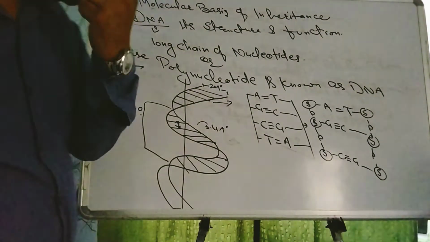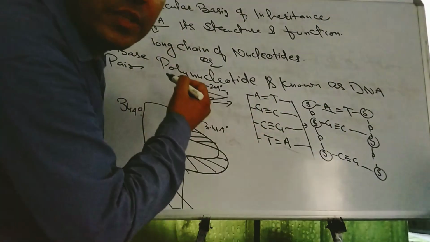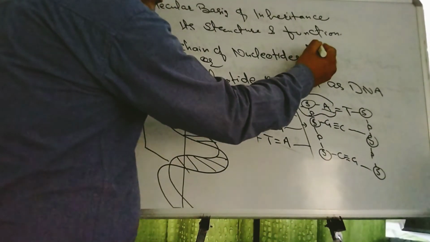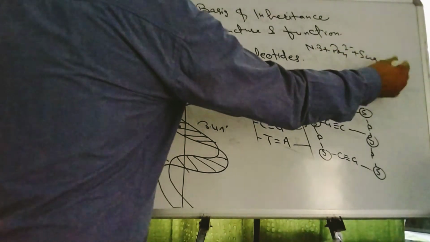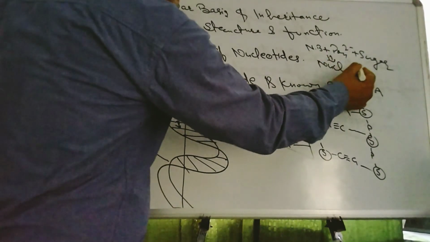Now if you look at this diagram, this is a nitrogen base, this is sugar, this is phosphate, and when they group together, nitrogenous base plus phosphate plus sugar is equal to a nucleotide.